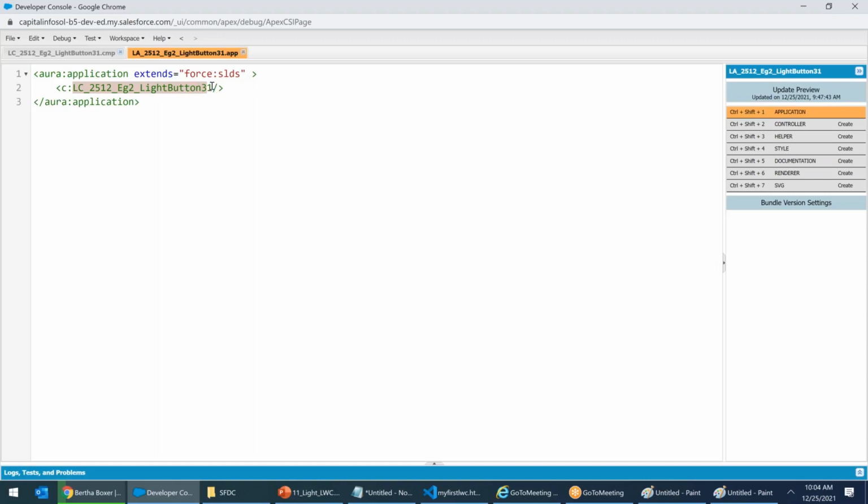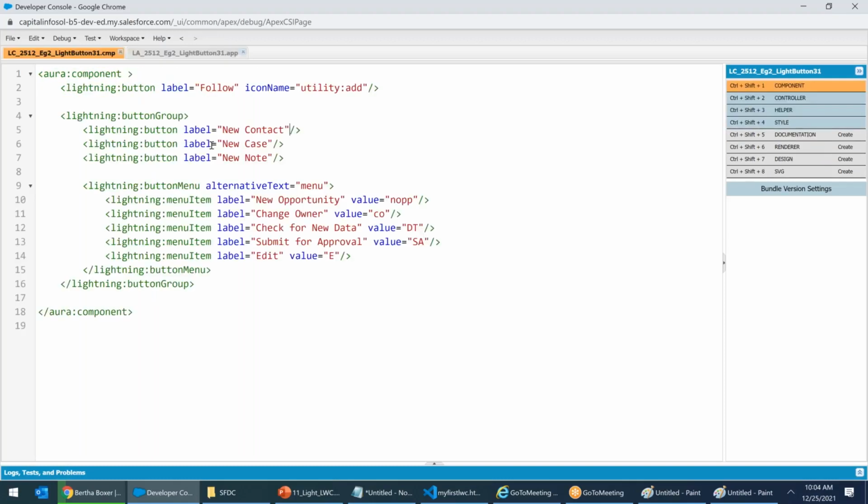It's correct. Yeah, it is just right, with a backslash close. Extends, yeah, the keyword is extends. Force SLDS. Then there are no issues in your application. It is in your component itself. In the component, somewhere you might have made a cap, or for example, in item, you might have made I small. I should be capital here. So that's the integrity issue.